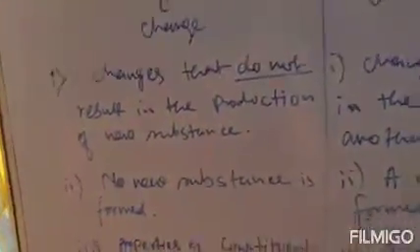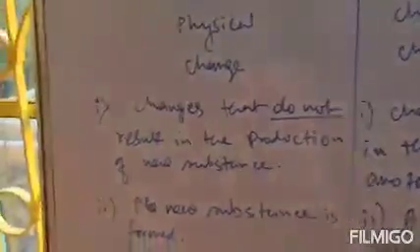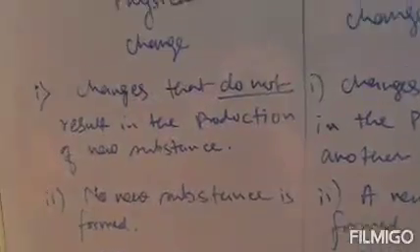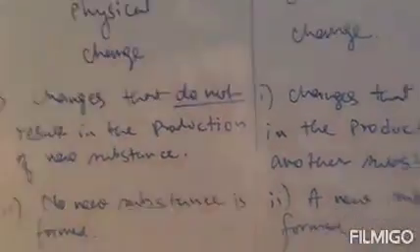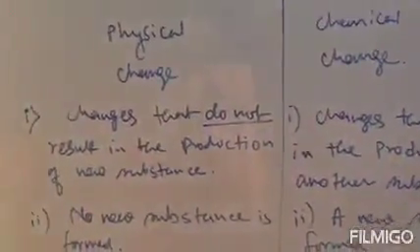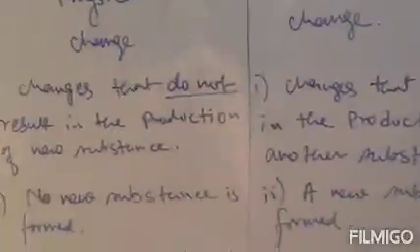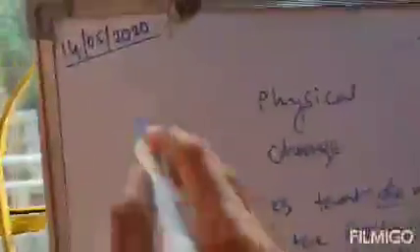Examples of physical change are melting, freezing, cutting. Chemical change is irreversible, that means you cannot reverse back the process. Chemical change examples are rusting, burning, cooking. So I will write examples.